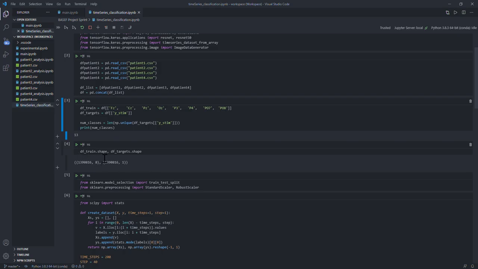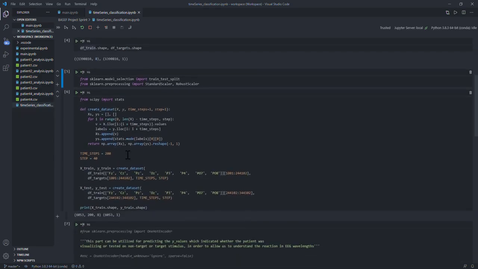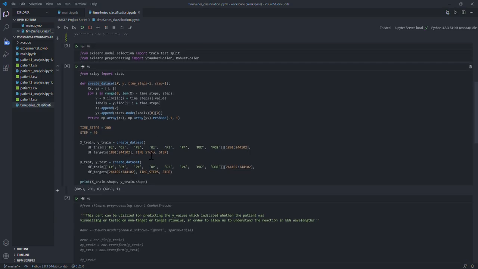Going down, we can see the shape of the targets in the training data set. So there's one target we're training for. Targets have 13 classes as stated up here. And there are 8 channels, which are the features with which we train the model. Using our create dataset function, we're able to create a dataset given the time steps and the X and Y, which are our data frame for the training values and the targets. We can split it accordingly, using indices, like I've used here, and put them into NumPy arrays and reshape the NumPy array for the targets so that it's one-dimensional.